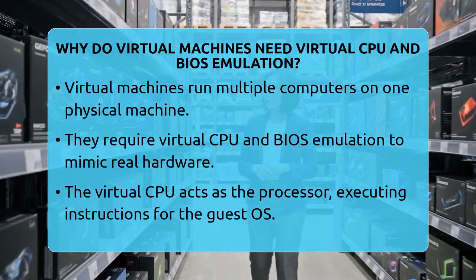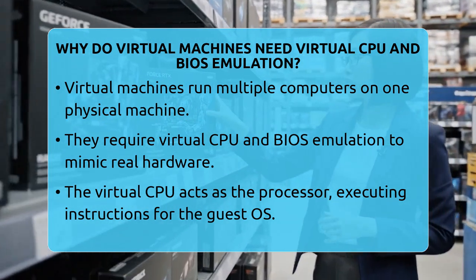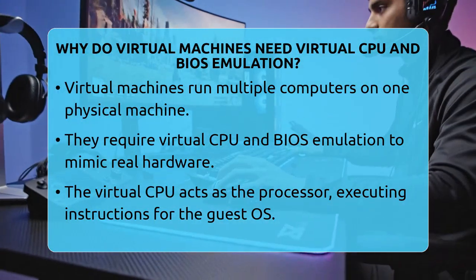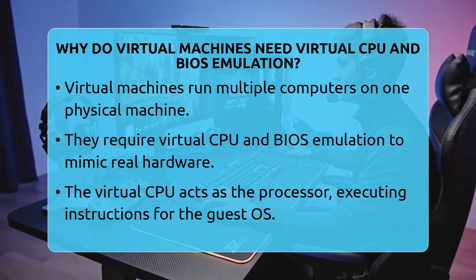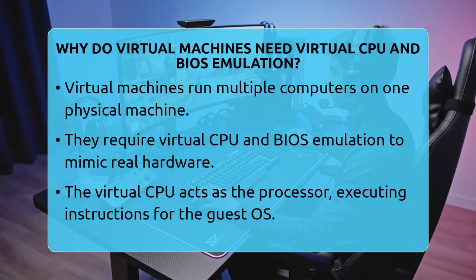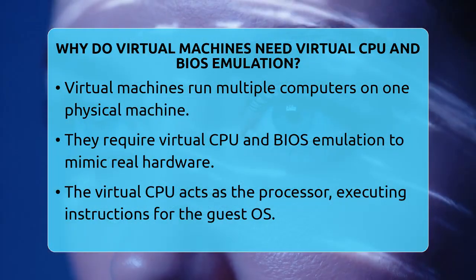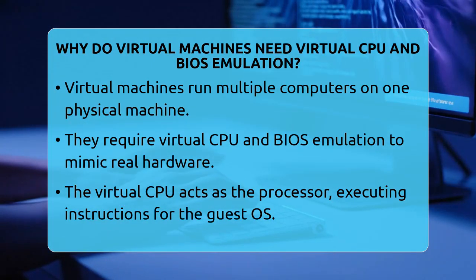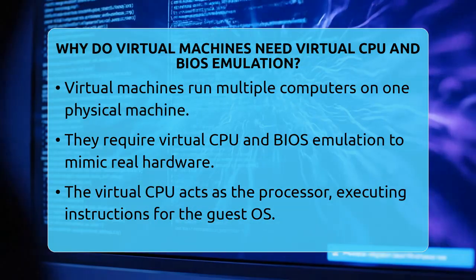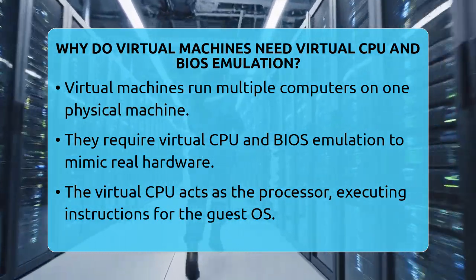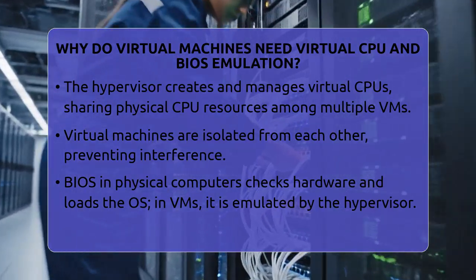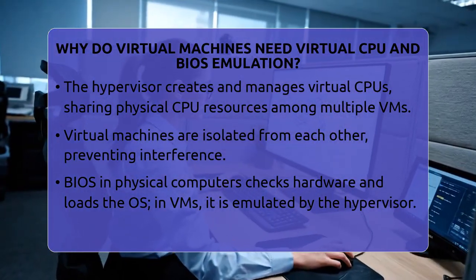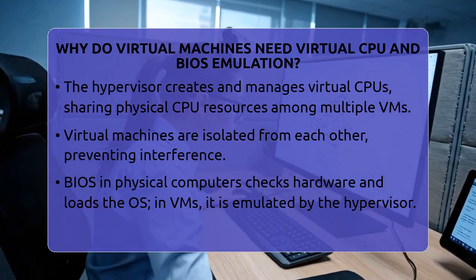A virtual machine is a software version of a physical computer. It needs to pretend to be hardware so the operating system inside it can work just like it's on a real machine. The virtual CPU acts as the processor for the virtual machine. It executes instructions just like a real computer's processor. The virtualization software, called a hypervisor, creates this virtual CPU and makes it look like a real one to the operating system. This way, the guest operating system can run smoothly without knowing it's inside a virtual environment.